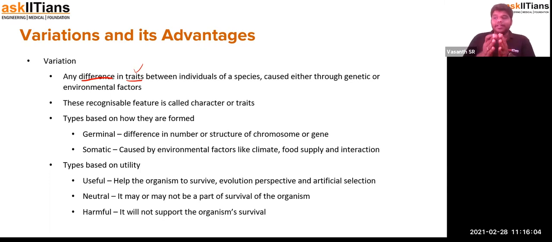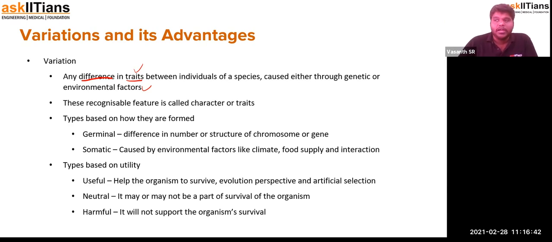That could be influenced not just by genetic material. It can also be through environmental factors. So some of the characteristics could be influenced. Let's say, for example, a person who lives in a tropical region will have minimal subcutaneous fat deposition. But when they migrate to a much colder place, their subcutaneous fat under the skin will be much higher in quantity. So that's a different kind of variation with respect to an environmental factor.